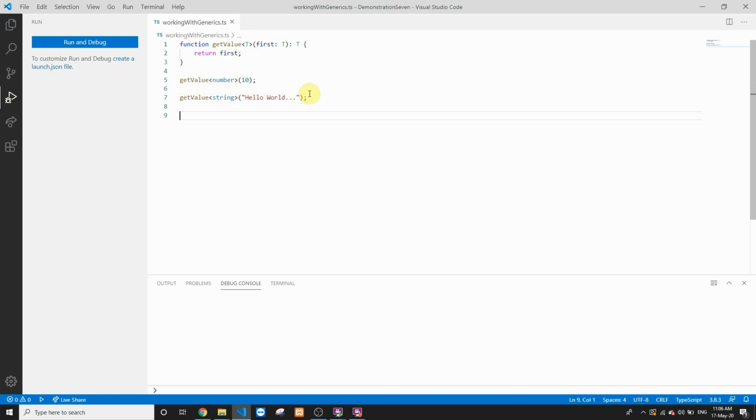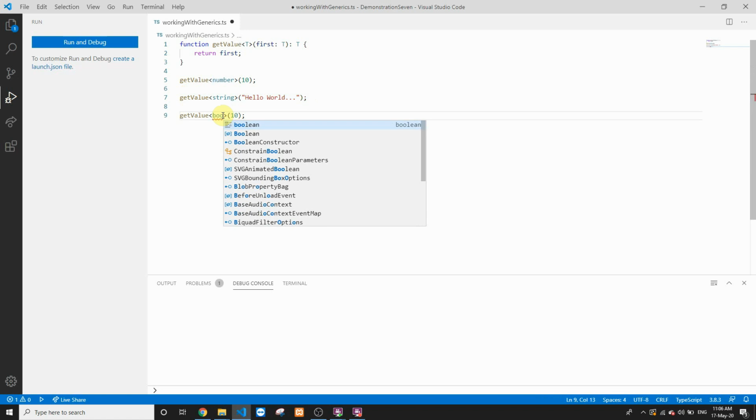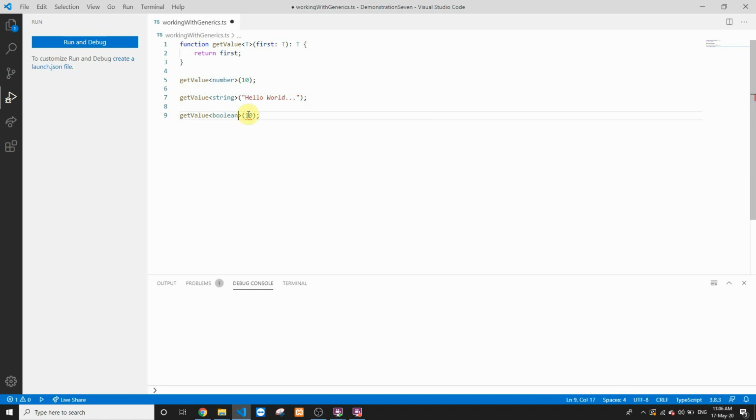So again the function can be called with some boolean values as well. So you have to specify a boolean keyword over here, and then you have to pass a boolean value, let's say true. And this function will work seamlessly with this particular getValue, which accepts a generic parameter, and this generic parameter we are defining while we are calling this particular function.